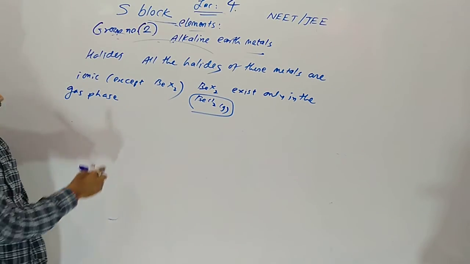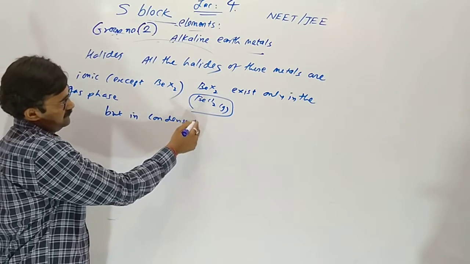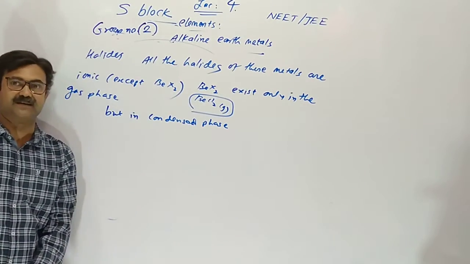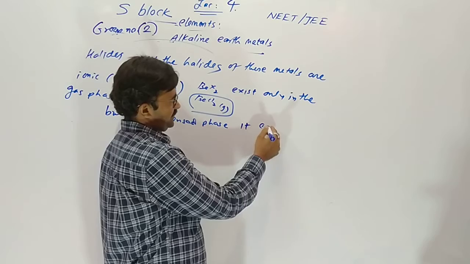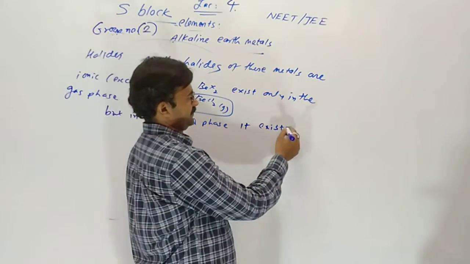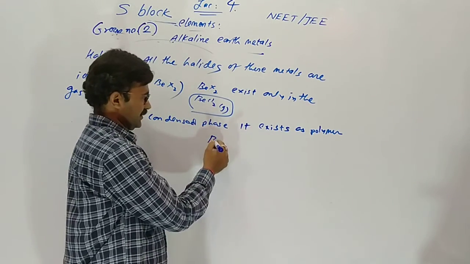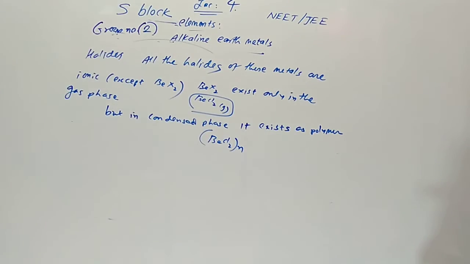But in the condensed phase, where many molecules are together, it exists as a polymer.